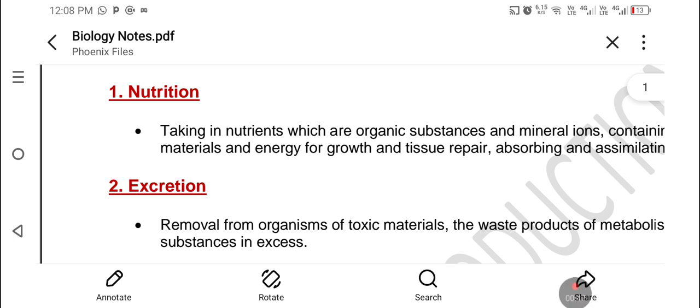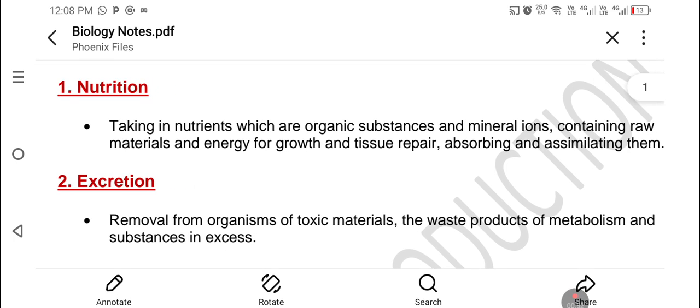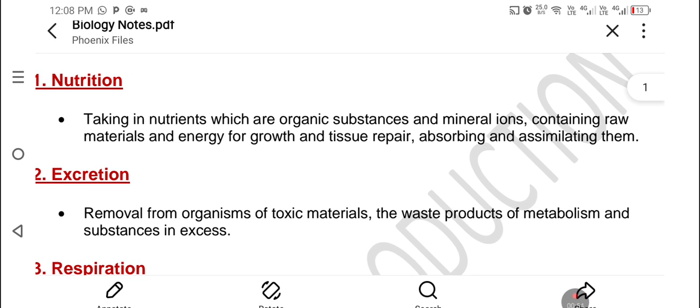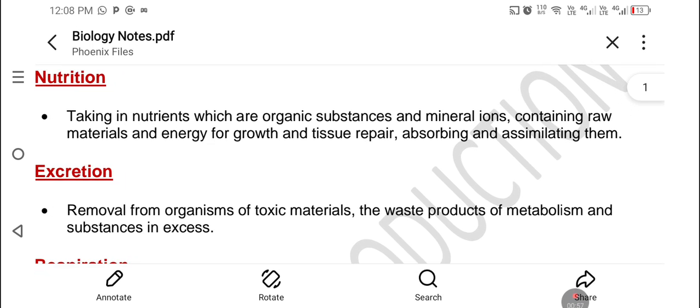So, number 1, nutrition. Nutrition is the taking in of nutrients, which are organic substances and mineral ions, containing raw materials and energy for growth and tissue repair, absorbing and assimilating them. So this simply means that nutrition is the taking in of food that has nutrients. These nutrients help our body to grow and to repair tissues. It also helps our body to have more energy by absorbing and assimilating them.